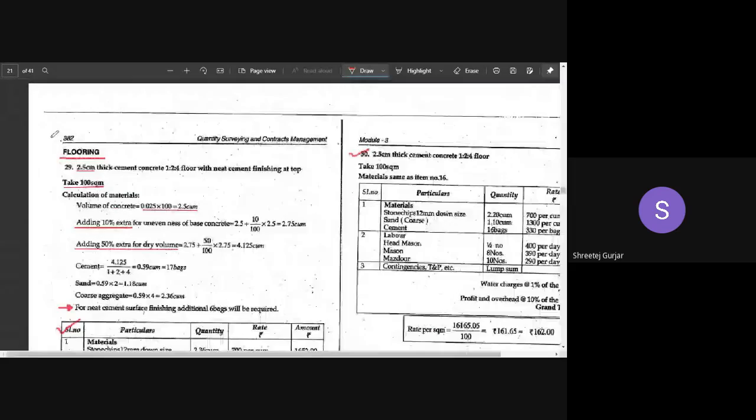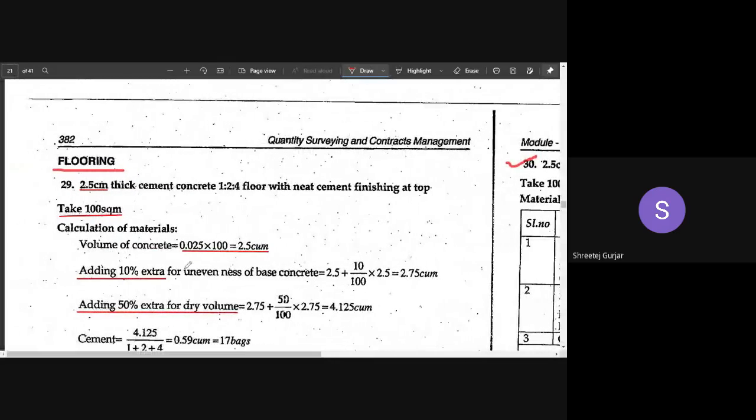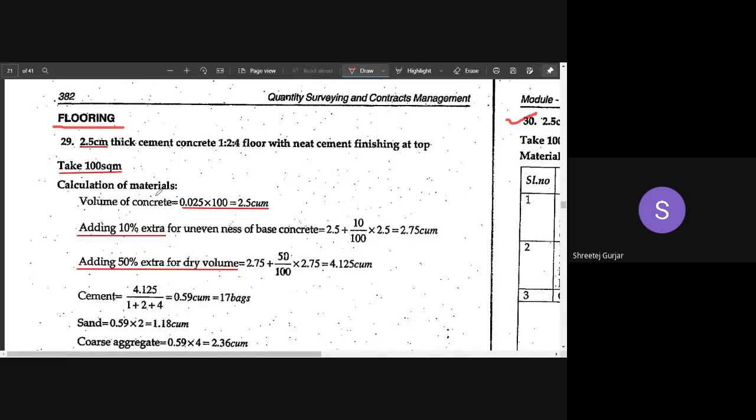Now moving on to flooring. I hope brickwork and stone masonry work is clear. If you have any doubt, you can ask. If you didn't understand any of the calculation, if you want me to explain any calculation, let me know. So can we move on to flooring? Can you move on to flooring work? Yes. Are you there? Please reply so that I know. Yes, sir. Okay, thank you.